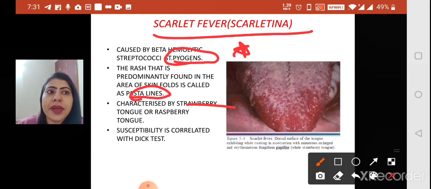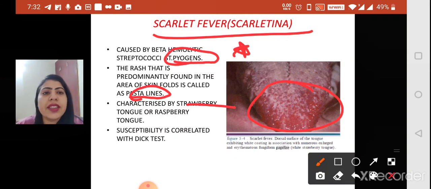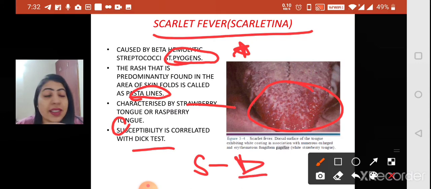Strawberry tongue or raspberry tongue, you can very easily appreciate here in the picture that the tongue appears like a strawberry. Another important question that you are going to find, and it is even very clearly given in the synopsis of oral pathology, is that the susceptibility test is the Dick test. So again, S for scarlet, S for scarlatina, S for strawberry, S for susceptibility. But susceptibility is not by S, susceptibility is by D. Susceptibility of this disease is by your Dick test. An important MCQ that can be asked from this topic.